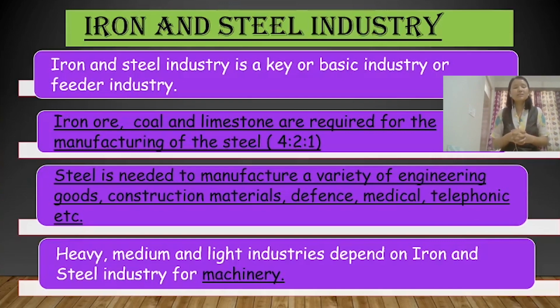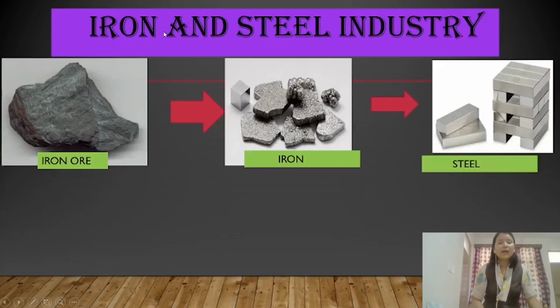Before discussing iron and steel industry, let me explain the differences between iron and steel. As you can see from here, iron is a metal. It is a natural metal that is obtained from the iron ore, whereas steel is not a natural metal. Steel is a man-made metal that is obtained from the iron.